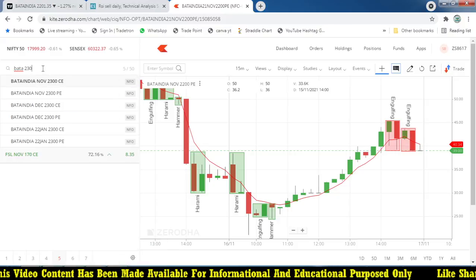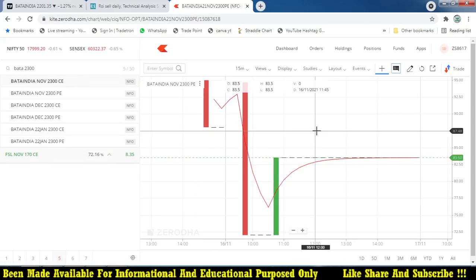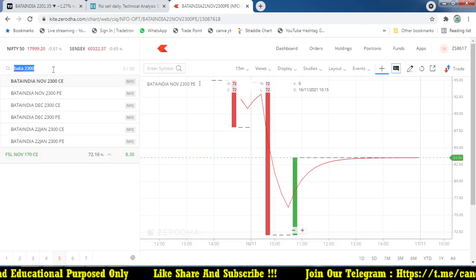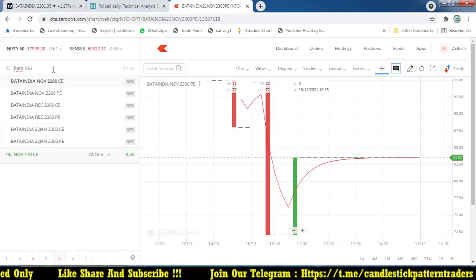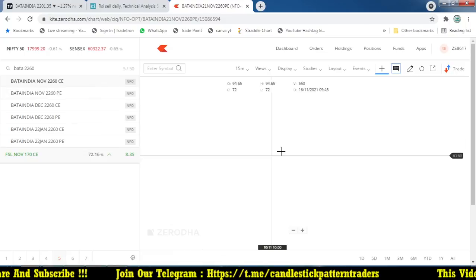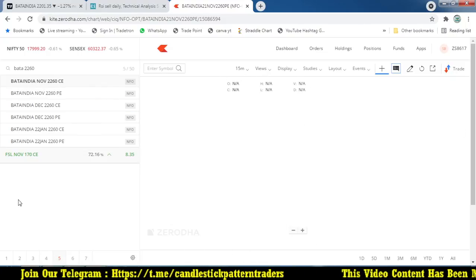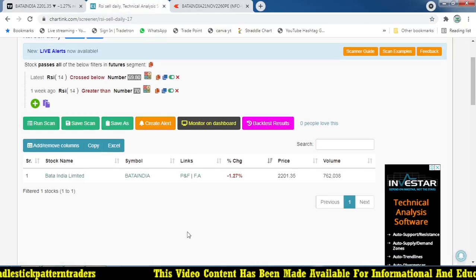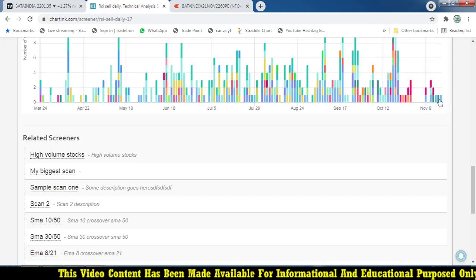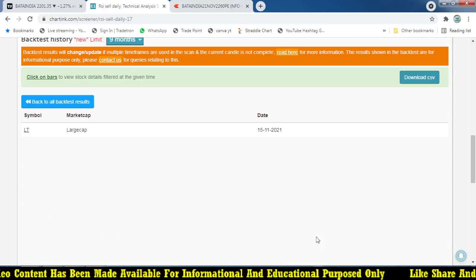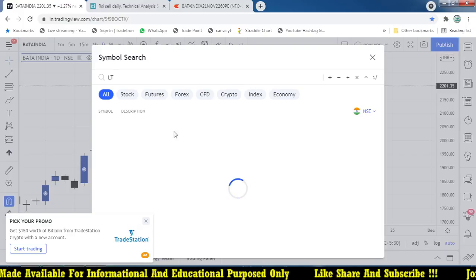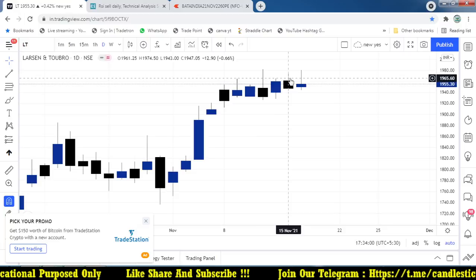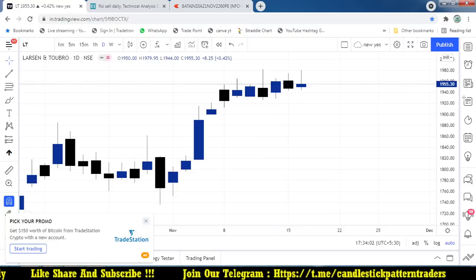2300, if the strike price is available for trading, this is also not trading well, and 2260 too. The strike prices are not having the volume, so that is the problem. But that stock will give you more than 50 points. So this is the scanner which we are going to focus on. And when you look at yesterday, what are the stocks? LT, let's go for LT. What happened yesterday? LNT moved down yesterday, somewhere around 961 to 943, just 20 points.